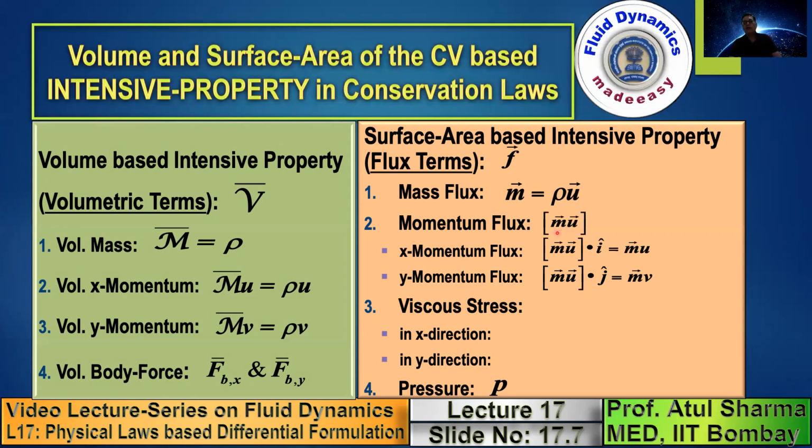Now, any vector law, we always apply component by component. And to obtain the x component, you take a dot product with i. So when you take the dot product of the second order tensor with i, you get the x momentum flux. And when you take its dot product with j, you get the y momentum flux, which is shown here. Similarly, the stress is also a second order tensor, because how do you distinguish between a normal stress and a shear stress? Stress may be acting in the same direction, but if it is tangential, then it's a shear stress, and if it is normal, then it's a normal stress.